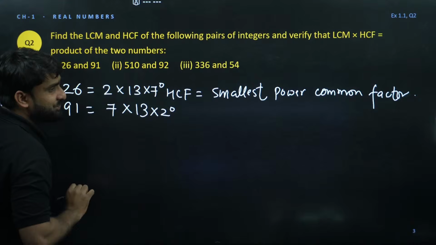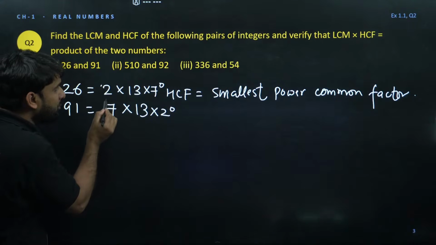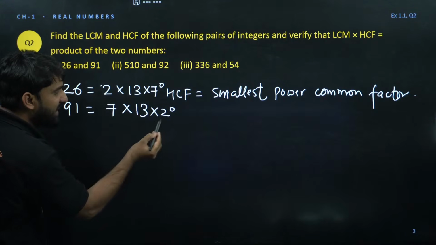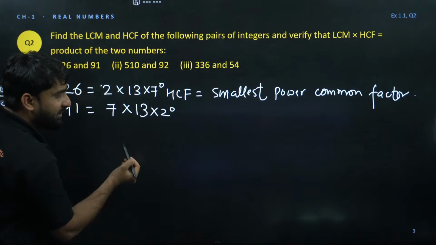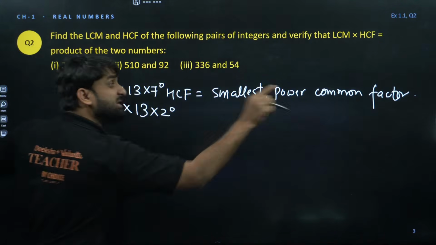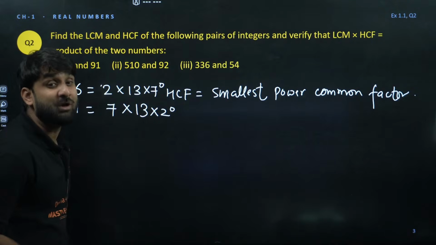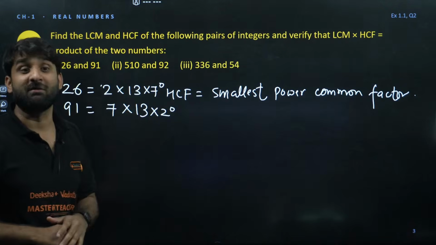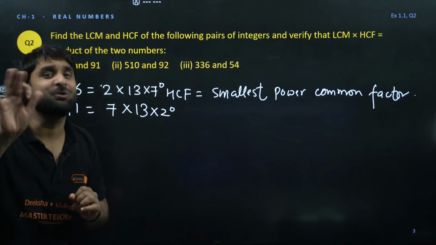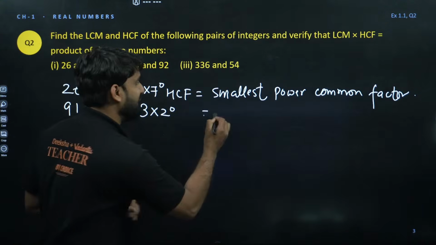Now check. We have 2 to power 1 here, and here 2 to power 0. So what do we have to take? The smallest power. Between 2 to power 1 and 2 to power 0, which is the smallest? 2 to power 0, and 2 to power 0 is equal to 1. So we don't need to write the number. Okay, so 2 will not be included.